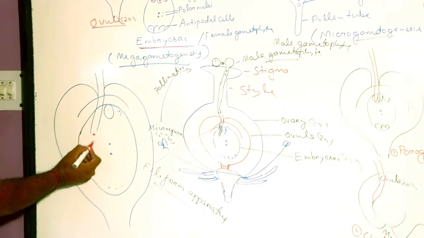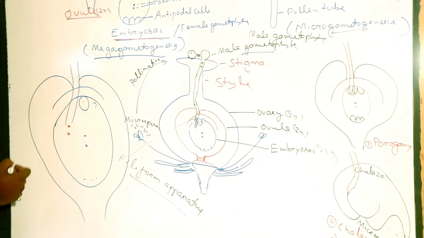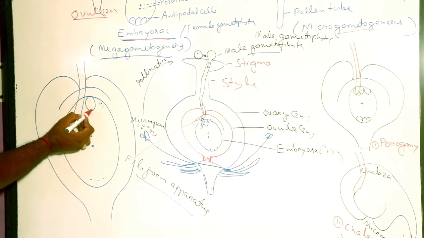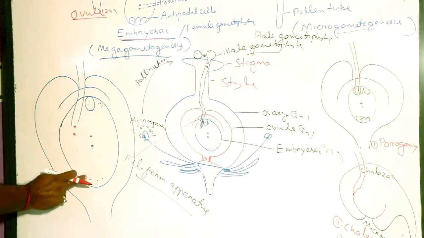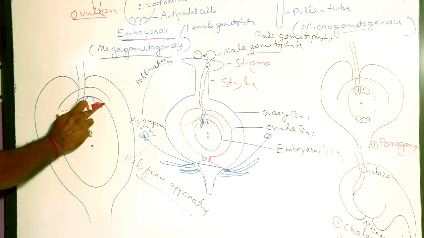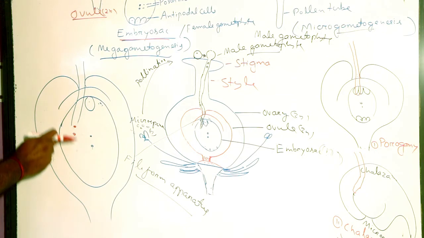These are the 2 male gametes. The pollen tube wall ruptures, releasing the 2 male gametes. Here is the female gamete or egg. Here are the 2 polar nuclei. The antipodal cells disintegrate, and the synergid cells also disintegrate. Inside the embryo sac, 1 egg and 2 polar nuclei are left.